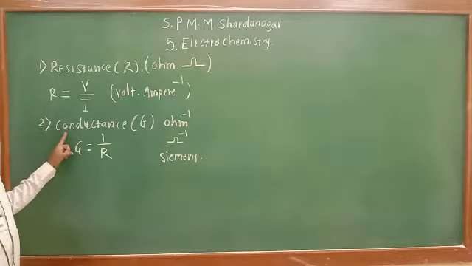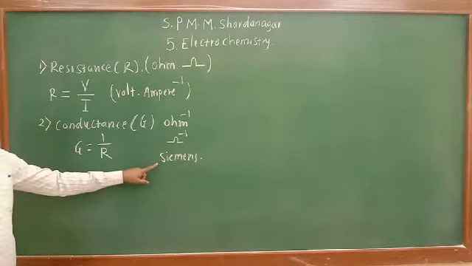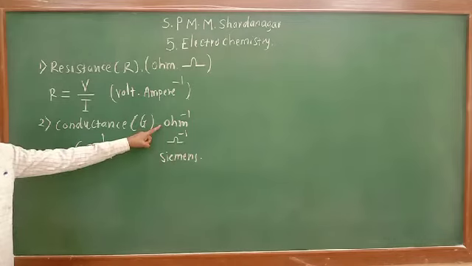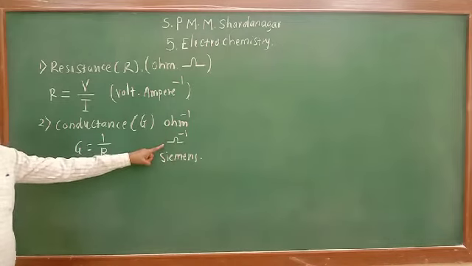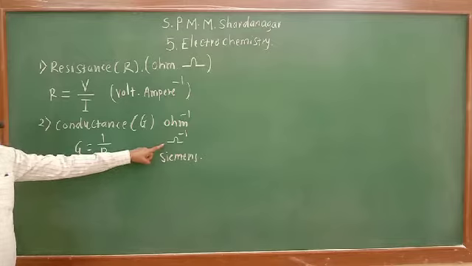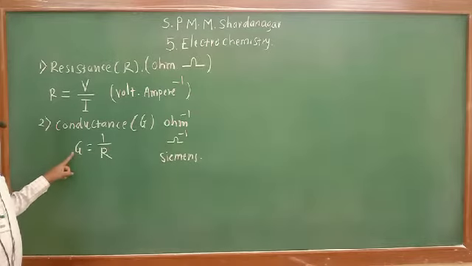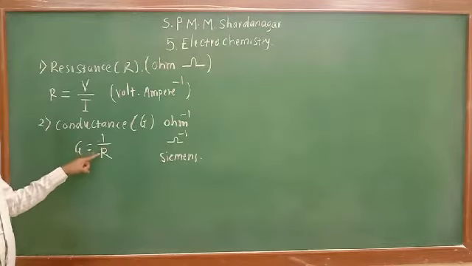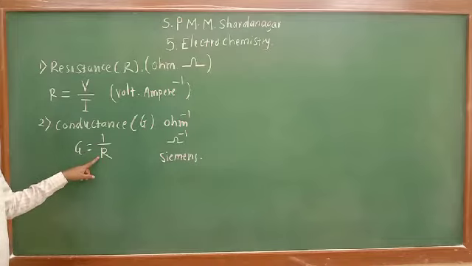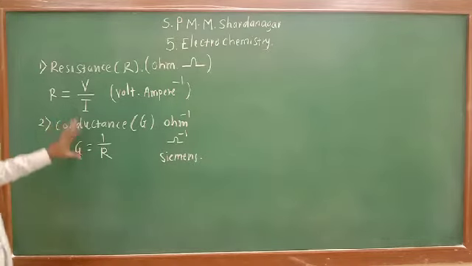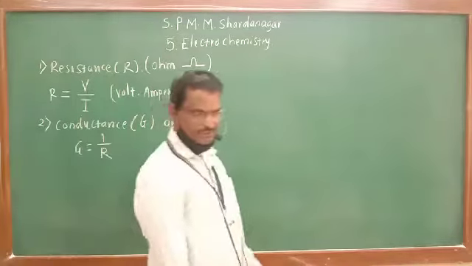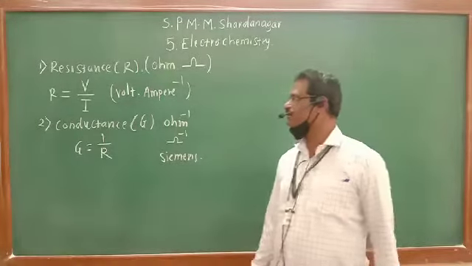The unit of conductance is Siemens, that is per ohm, because conductance is reciprocal of resistance. So these are the two basic terms in electrochemistry for a conductor.